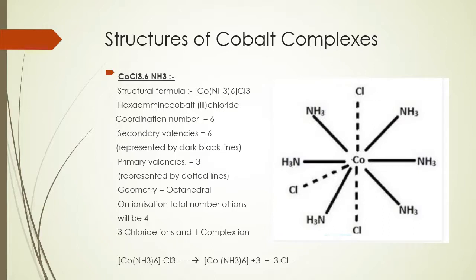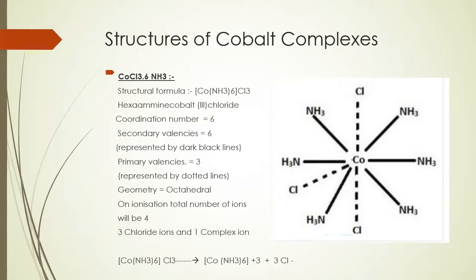In this compound, the coordination number of cobalt is 6, as 6 ammonia molecules are attached to the central metal cobalt. This also indicates that there are 6 secondary valencies, represented by solid black lines, and the 3 primary valencies are satisfied by the chloride ions, represented by dotted lines. These are non-directional in nature.